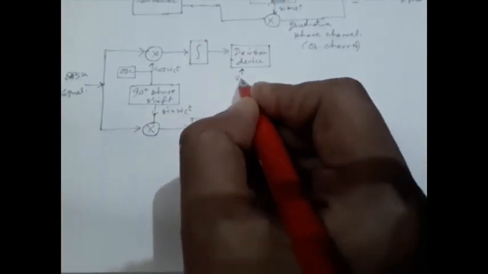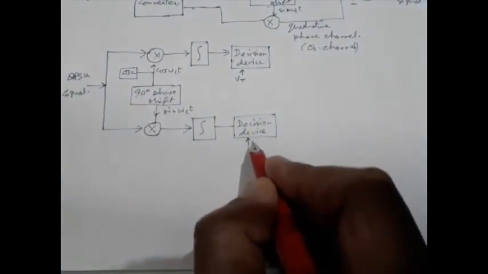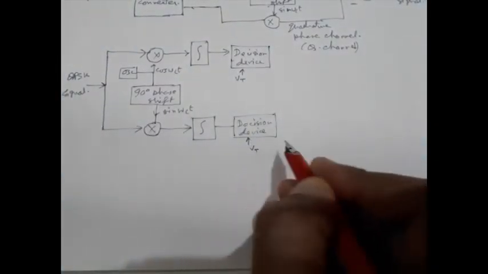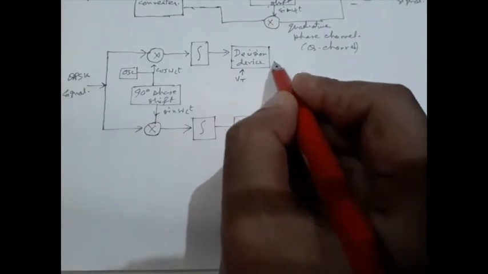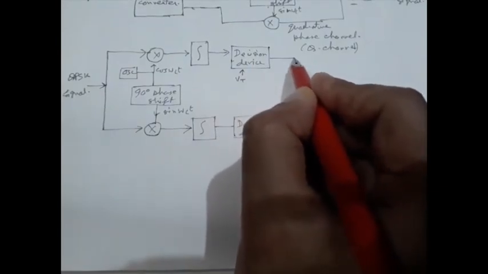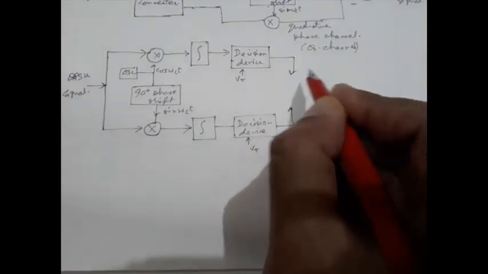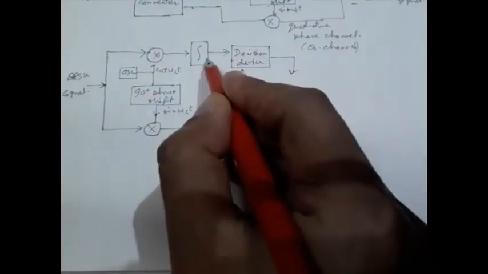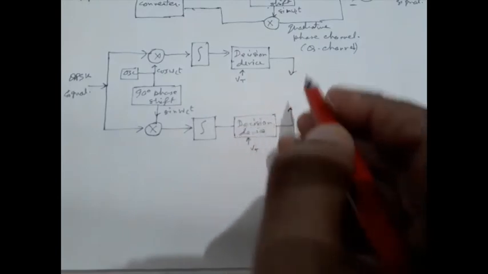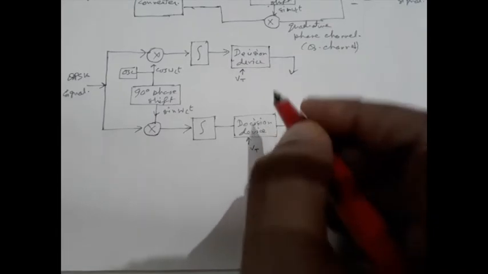And we have to provide some threshold voltage for comparison purposes. The outputs of these two are the PSK demodulated signals, one from each channel.